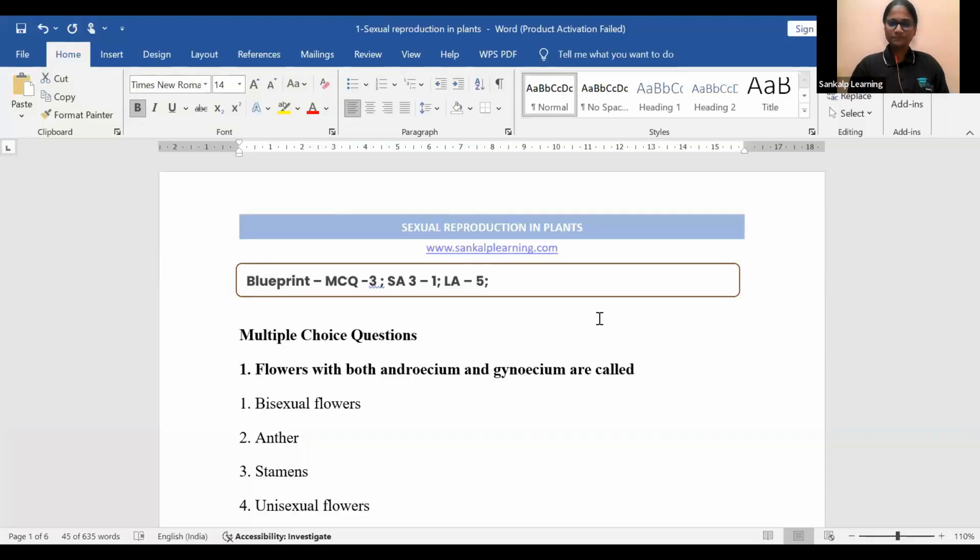Okay? Fine. Now, as I said, the sexual reproduction in plants. I hope the screen is visible to everyone, YouTube students as well as Zoom students. Is it visible, guys? So in total, from this chapter we will get 11 marks. Of that, MCQs are 3 marks. Fill in the blanks can also come in MCQs. Similarly 3 marks short answers, and then long answers we will get 5.